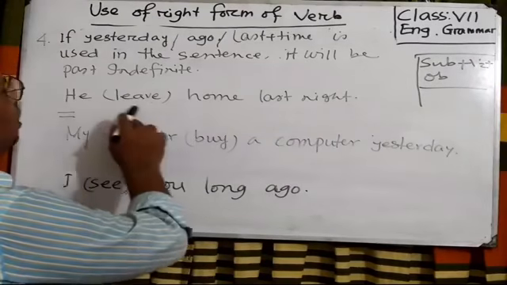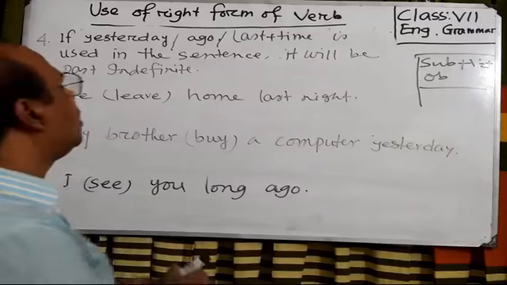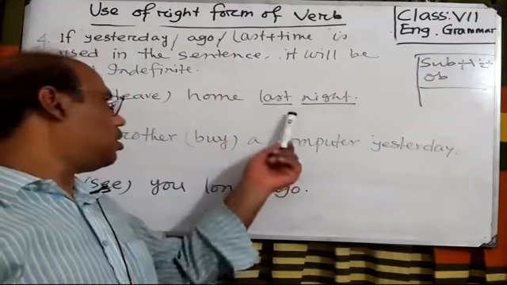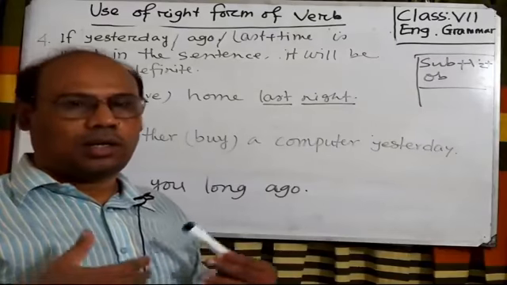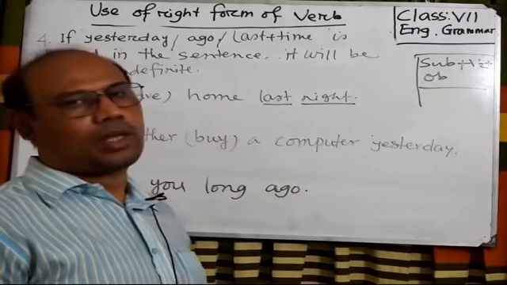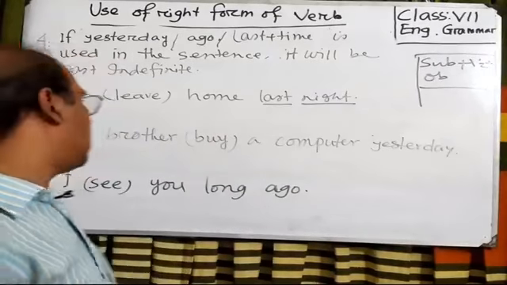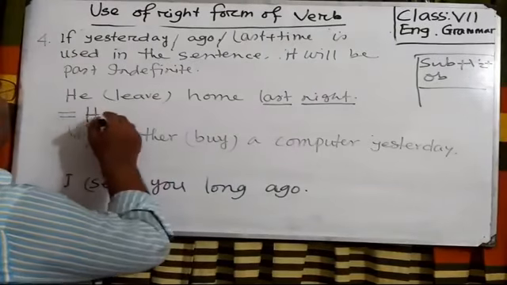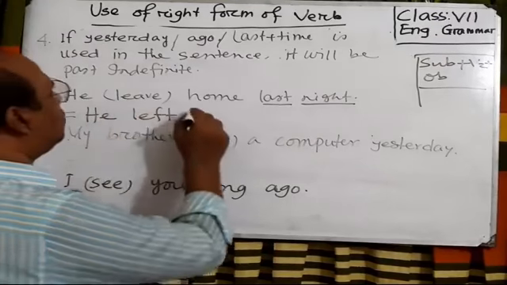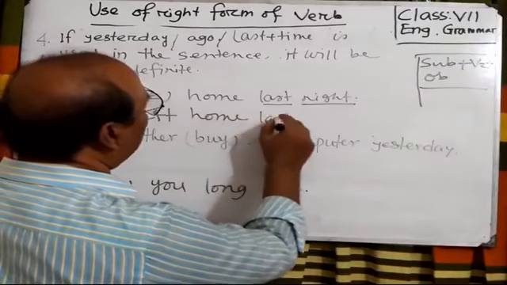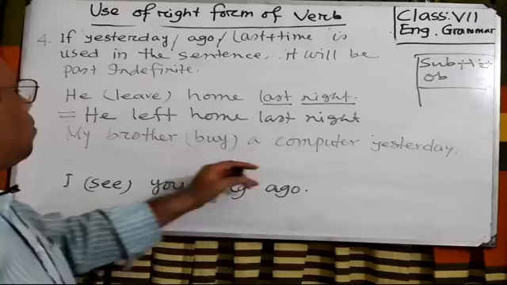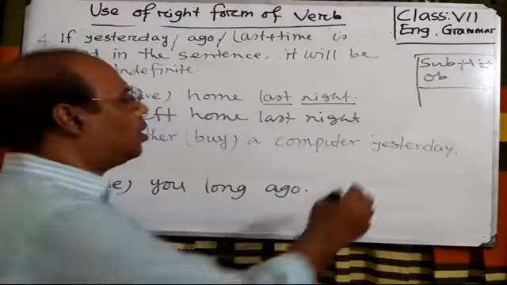Look at the sentence. He leave home last night. Here last night is a word that indicates past time. So the sentence will be past indefinite tense. He, past form of leave is left. He left home last night.